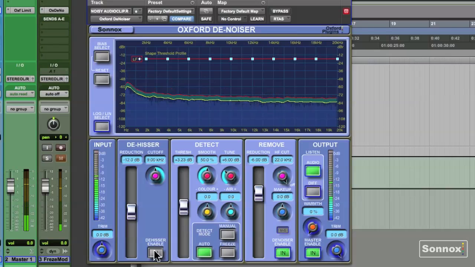We'll enable it here. It's got an adjustable cutoff frequency filter.